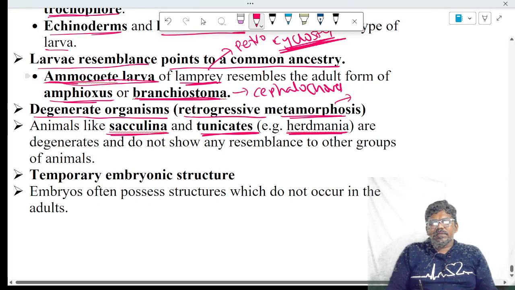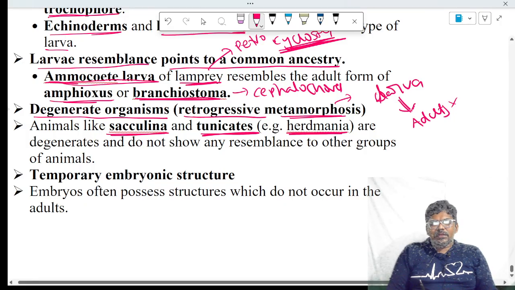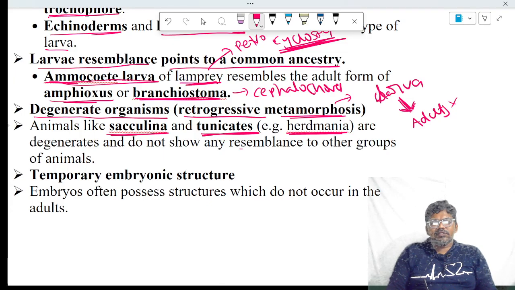Retrogressive metamorphosis means the larva is well developed and contains many organs, but in the adult stage, many organs degenerate. Even tunicates or Herdmania contain a notochord in the larval stage, which later degenerates. The larval forms of all these animals, tunicates and Sacculina, show similarities, but in the adult stage, all features degenerate.